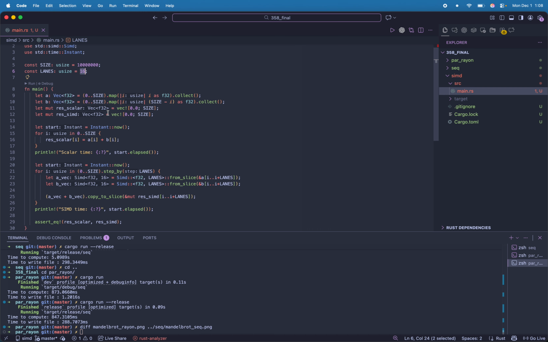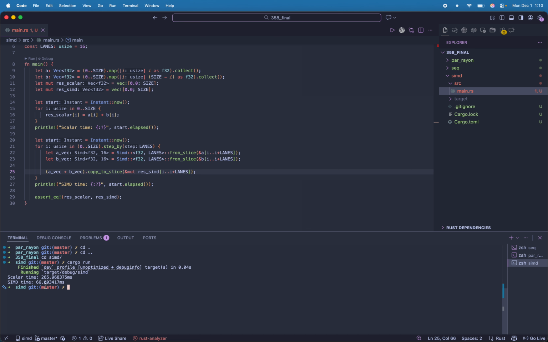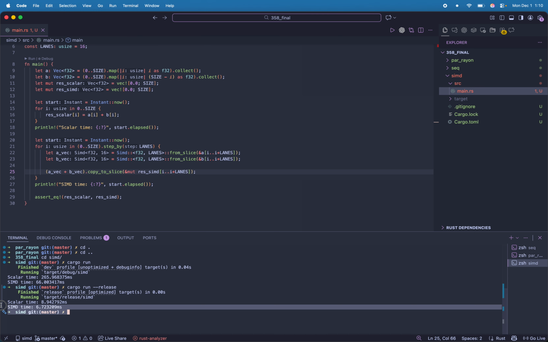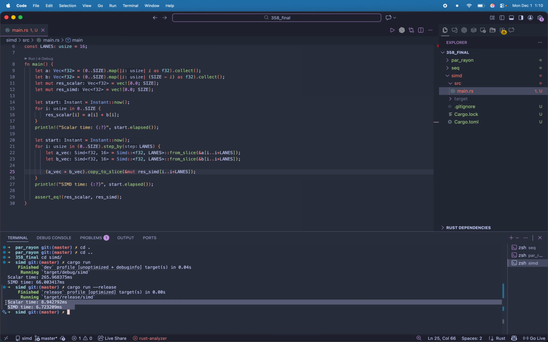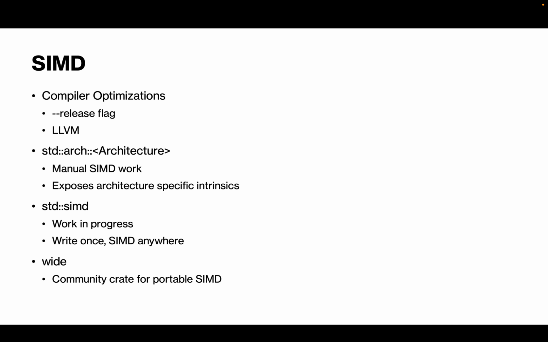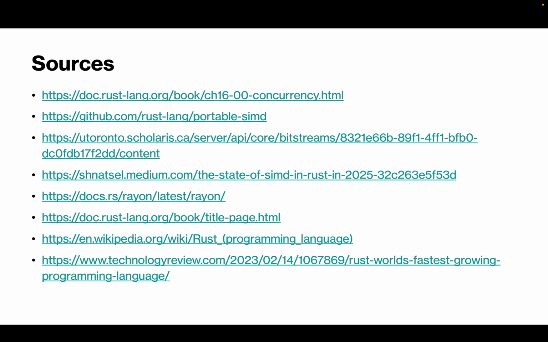So if we go into this folder and run the code using cargo run, we see that the SIMD case is over 4 times as fast as the regular scalar case. And what's interesting is if we use the release flag, as I mentioned, we see the times are almost the same because the compiler is probably optimizing the scalar code into SIMD instructions to begin with. And here are some sources, and that's the end of my presentation. Thanks for listening.